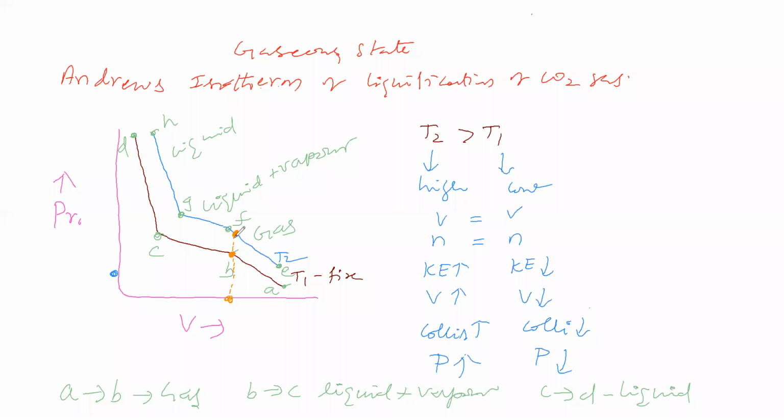Why is it so? At T1 temperature, carbon dioxide gas starts to liquefy. At T2 temperature, carbon dioxide is in gaseous state only. It is not starting to liquefy. Why is it so?